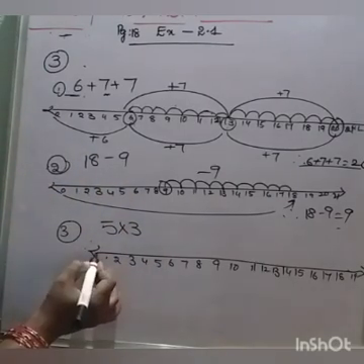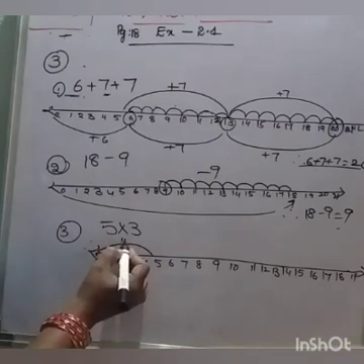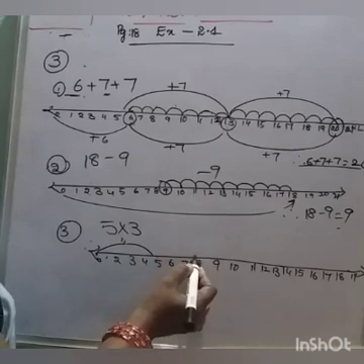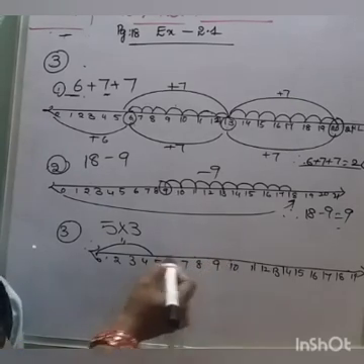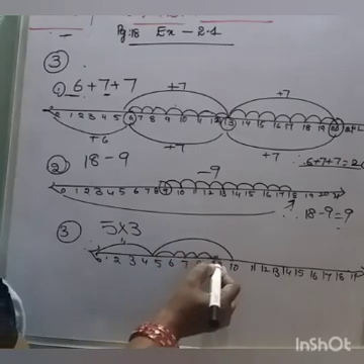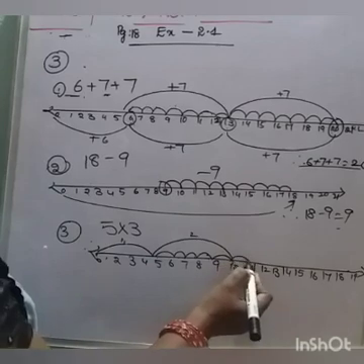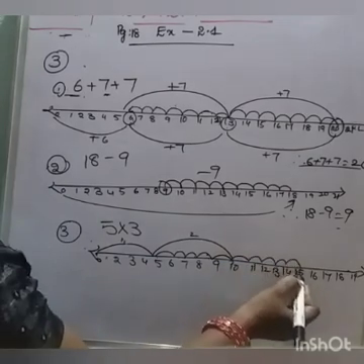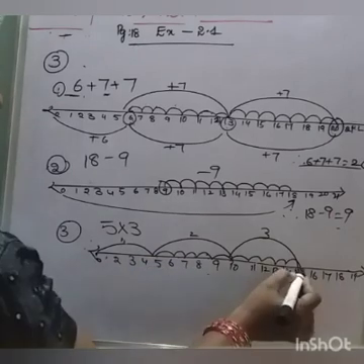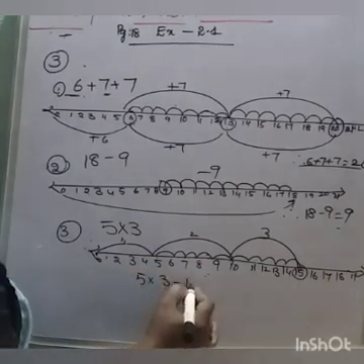So take 0 to 5 one time. This is one time. Next, 1, 2, 3, 4, 5. This is second time. 1, 2, 3, 4, 5. This is third time. Okay. 5 into 3. What do we get here? 15. 5 into 3 equal to 15.